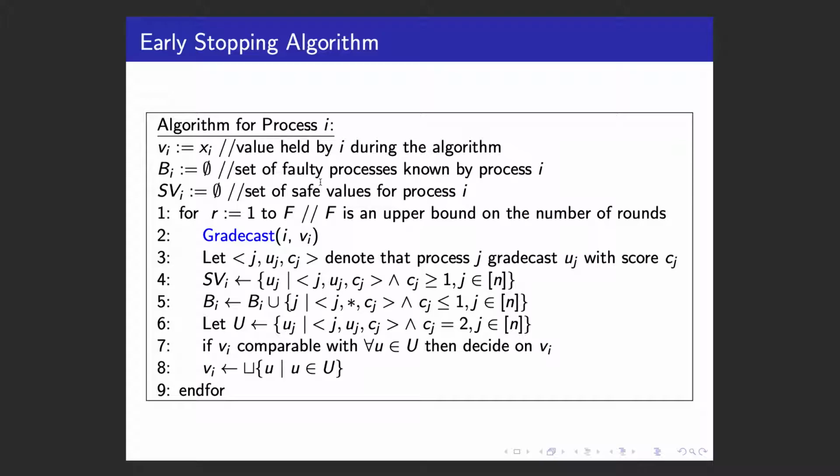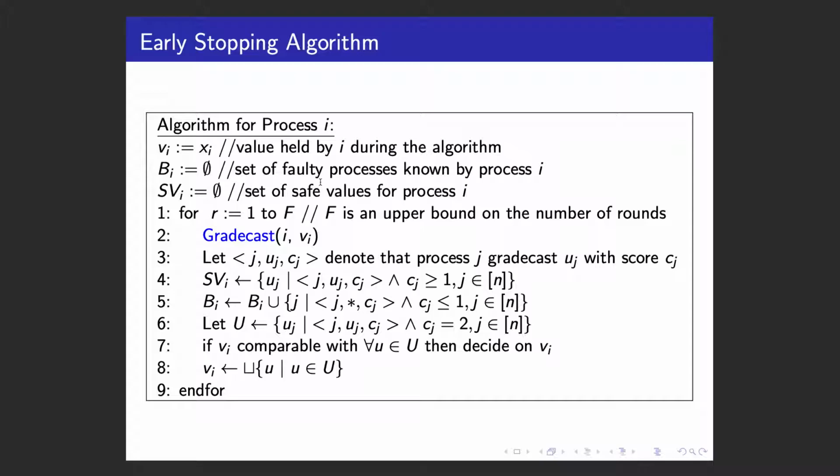A process will update its safe value set to be the set of values gradecast with score at least 1, and it also updates its bad set to be the set of processes which gradecast with score at most 1, and then let U denote the set of values gradecast with score 2.